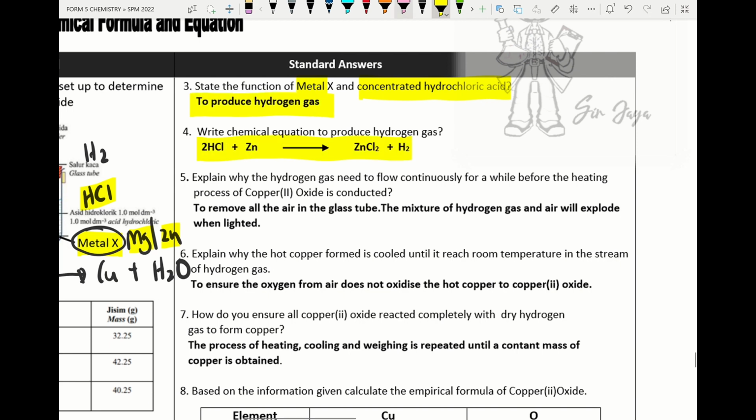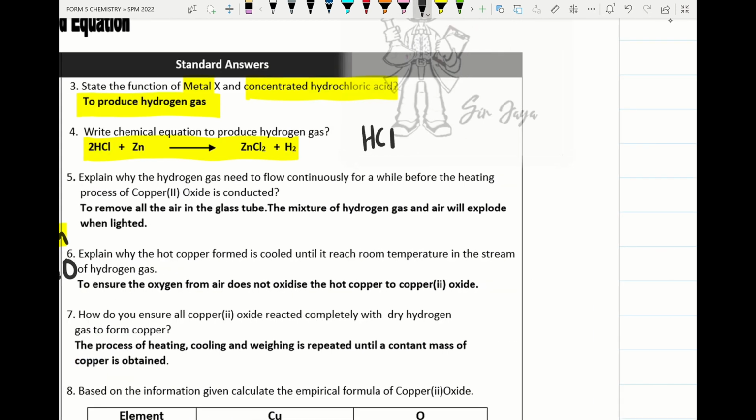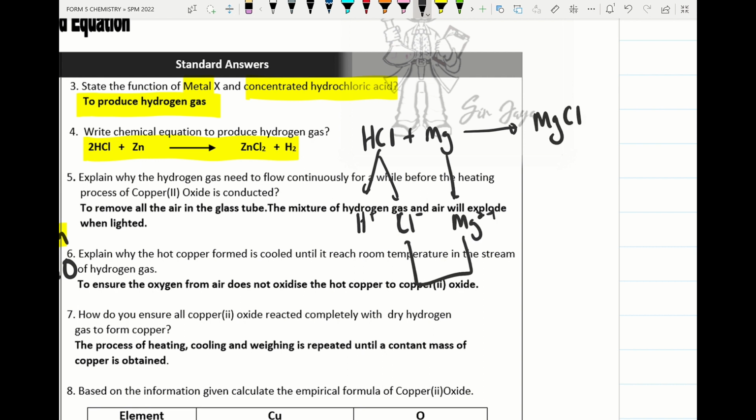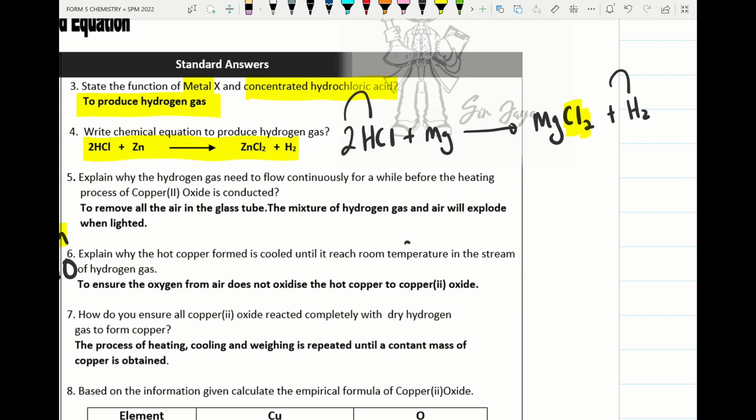How to write the equation? If the student names magnesium, hydrochloric acid gives hydrogen ion and chloride ion, and here I take magnesium. During the chemical reaction, this joins, so MgCl2, take the 2 and put it here, plus hydrogen gas. Balance the equation: chlorine 2, chloride 2, hydrogen 2, hydrogen 2. That's how we produce hydrogen gas in this experiment.